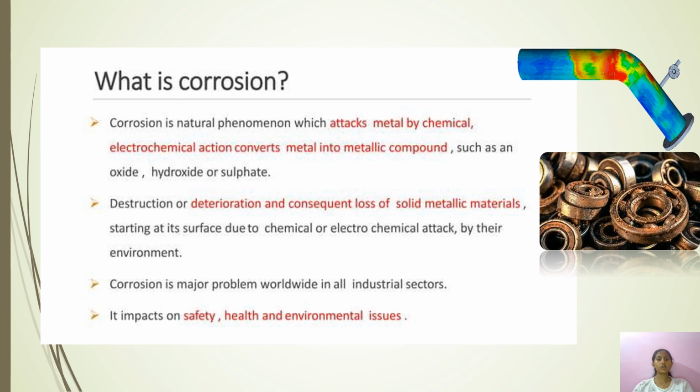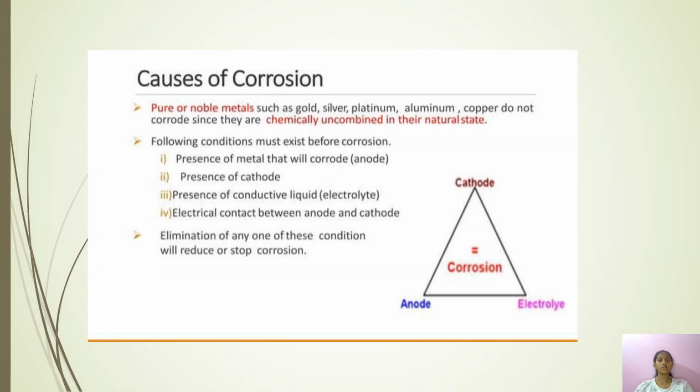So let's know about the causes of corrosion. Pure or noble metals, such as gold, silver and platinum, do not corrode since they are chemically uncombined in their natural state. The following conditions must exist for corrosion: presence of a metal that will corrode, presence of a cathode, presence of a conductive liquid, and electrical conductance between anode and cathode. Elimination of any one of these conditions will reduce or stop corrosion.